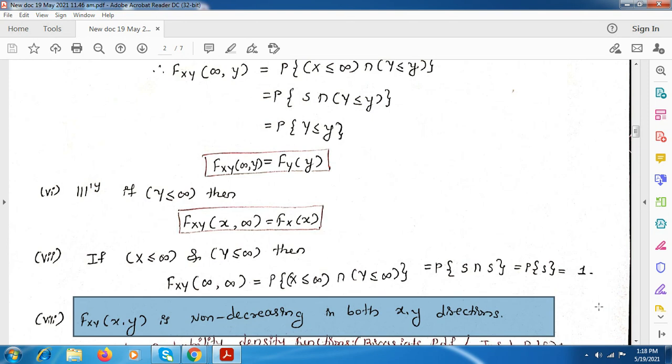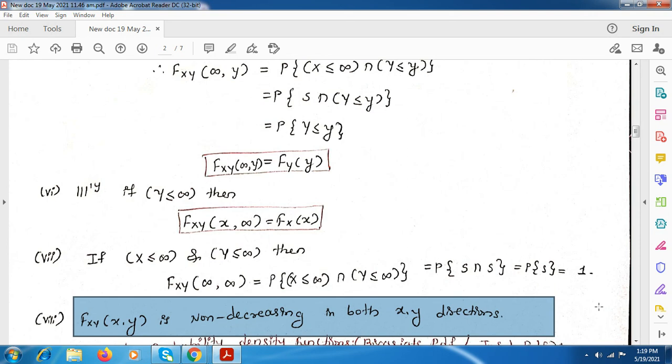Okay. So when x and y both are equal to minus infinity, what is the CDF value? 0. Okay. So when any one of the random variables is equal to minus infinity, either x is equal to minus infinity or y is equal to minus infinity, then what will be the CDF value?